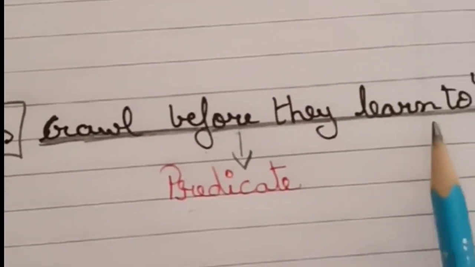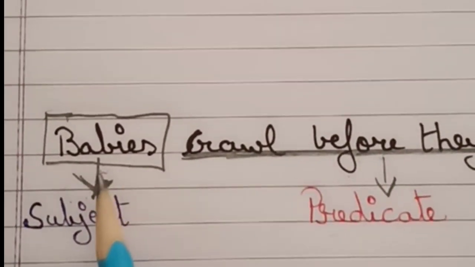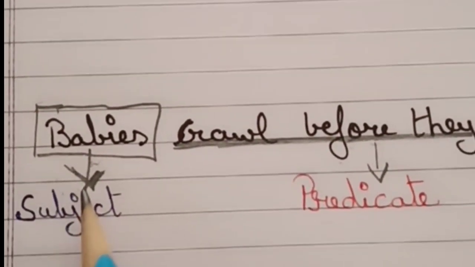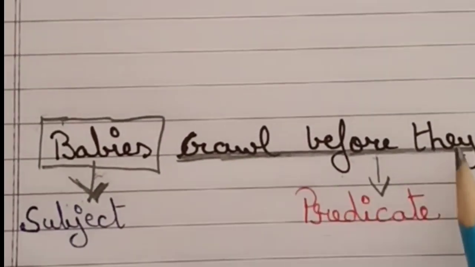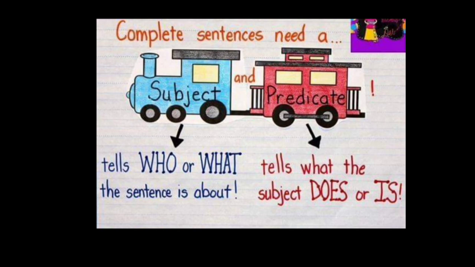Crawl before they learn to walk. Did you understand, children? Subject is babies, predicate is crawl before they learn to walk. For any complete sentence we need subject and also predicate.